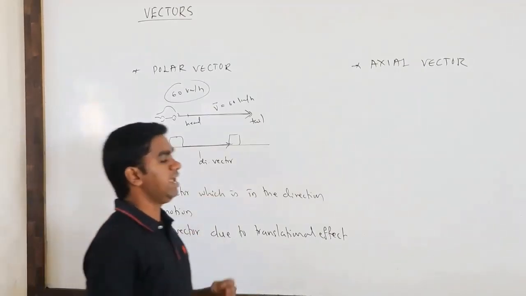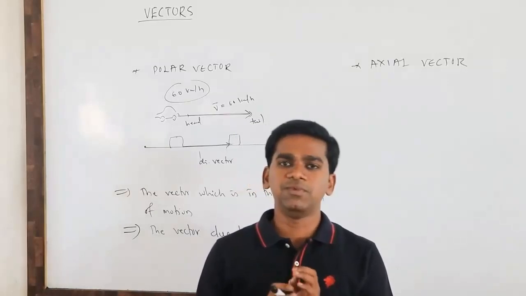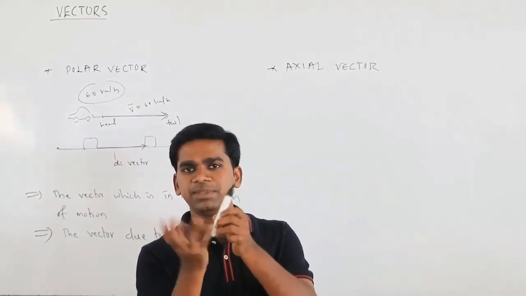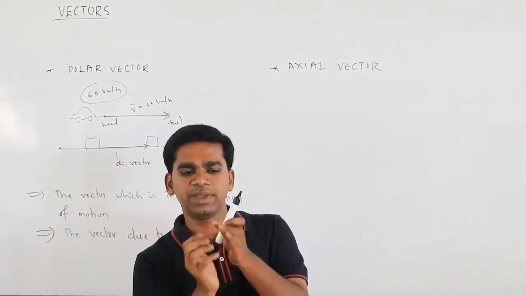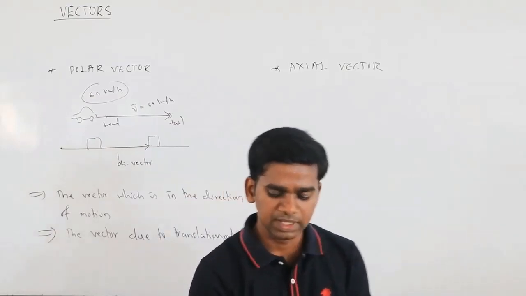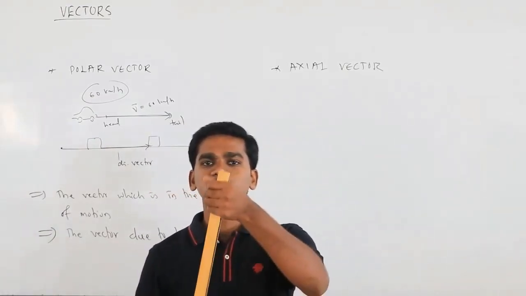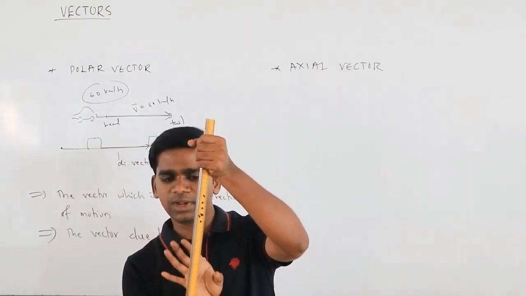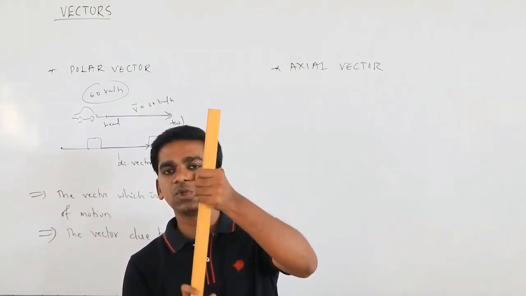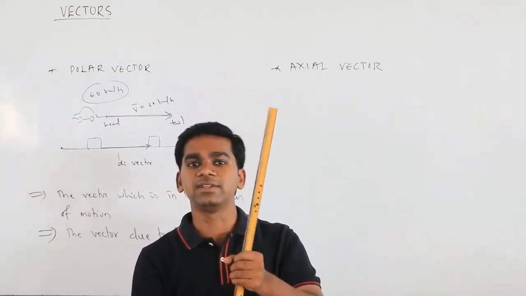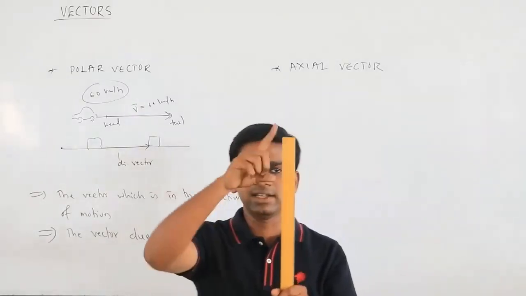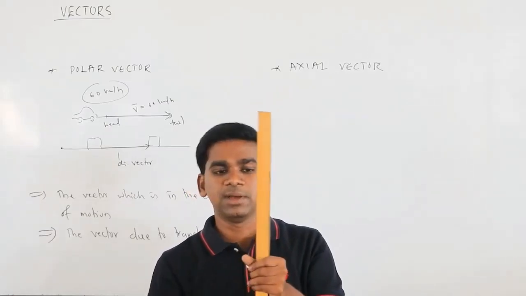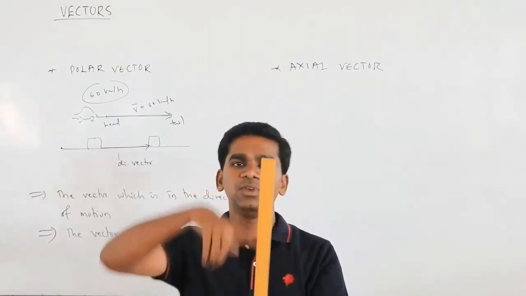Then what is the axial vector? Okay, so remember, the vector may not always be in the direction of motion. Suppose something is rotating. If something is rotating, the vector is not in the direction of rotation. The vector may be along the axis of rotation also. Suppose you have this screw or something. If you go on rotating, what will happen? Your rotation is in this direction. You are applying force in this direction, but your screw is going in what? Your screw is going in the upward direction. So this is the vector. The direction is here, so that is going to be the vector. But the force is going in this direction, and the rotation is here, but it is moving in the upward direction.